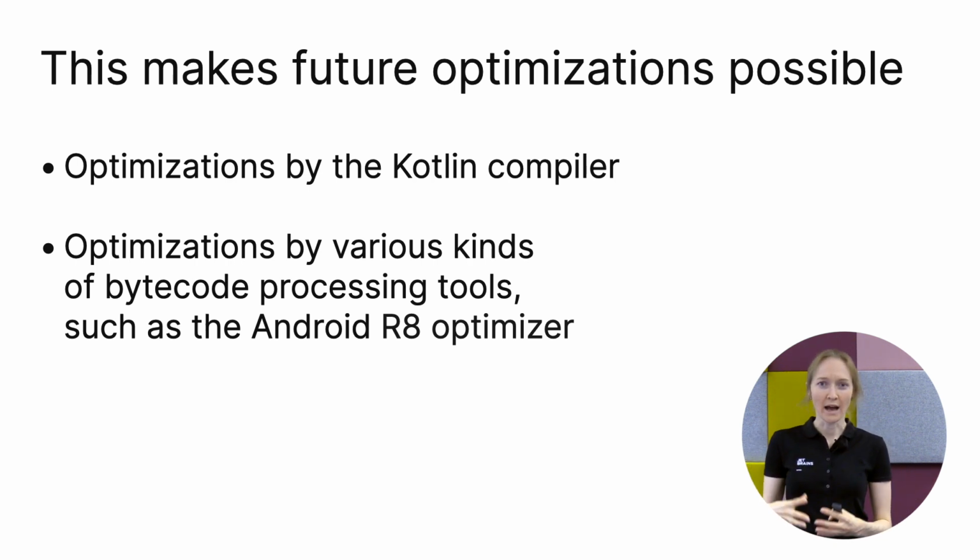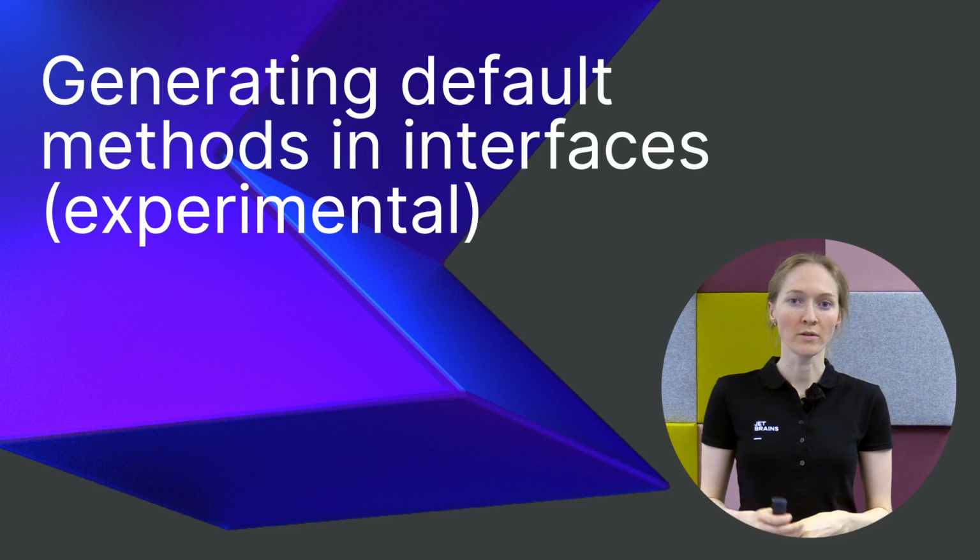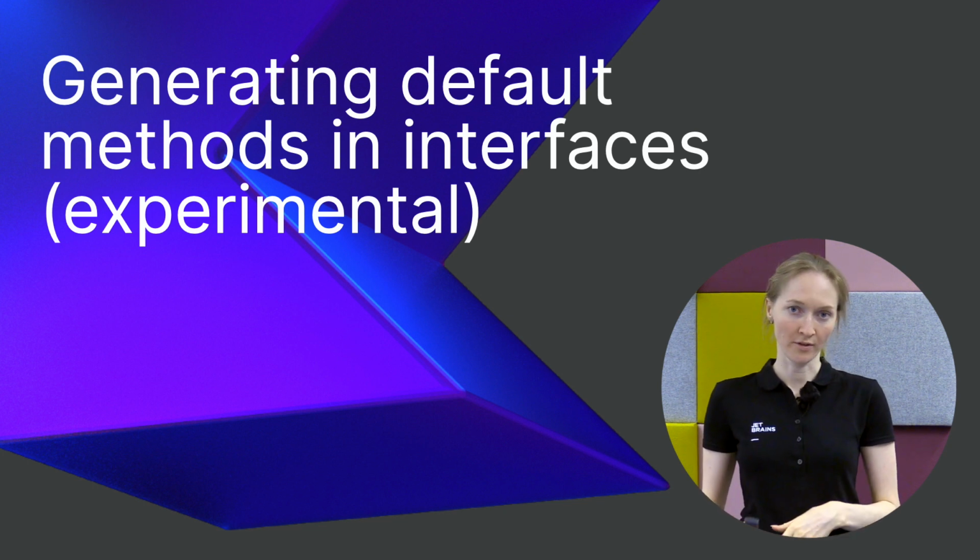Of course, after this optimization, some messages can be lost, but that's the price to pay for making this optimization and for eliminating some of the null checks. Note that it is something to be done in the future, but I wanted to emphasize that we've changed the exception types. I want to talk about generating default methods in interfaces.